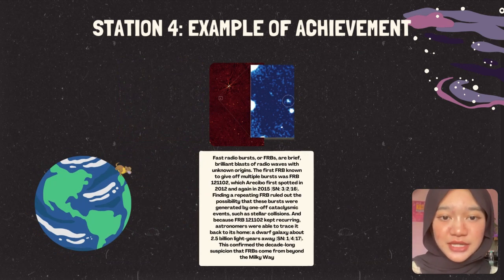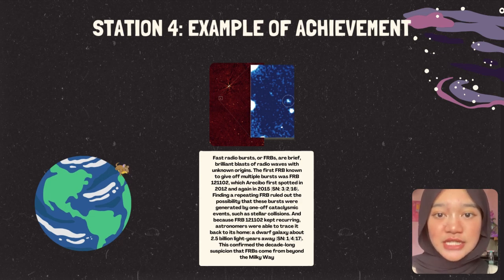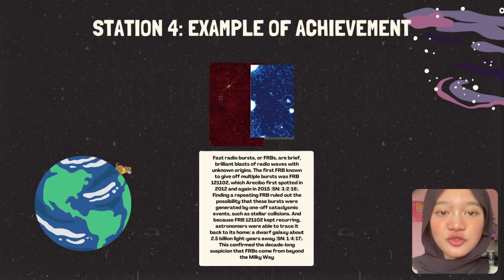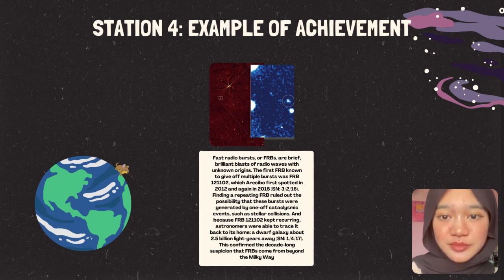The last one is repeating radio blasts. Fast radio bursts, or FRBs, are brief, brilliant blasts of radio waves with unknown origins. The first FRB known to give off multiple blasts was FRB 121102, which Arecibo first spotted in 2012 and again in 2015. Finding a repeating FRB ruled out the possibility that these blasts were generated by one-off cataclysmic events such as stellar collisions, and because FRB 121102 kept recurring, astronomers were able to trace it back to its home, a dwarf galaxy about 2.5 billion light years away. This confirmed the decade-long suspicions that FRBs come from beyond the Milky Way.